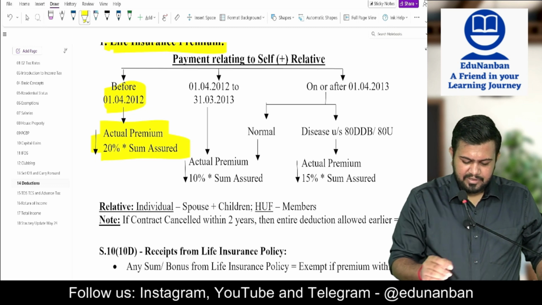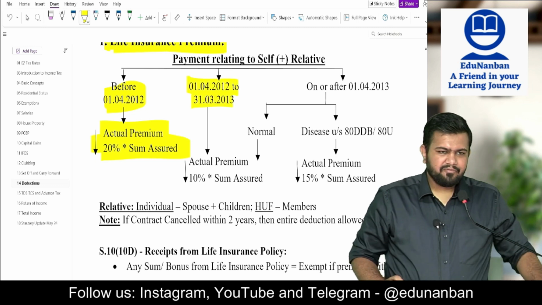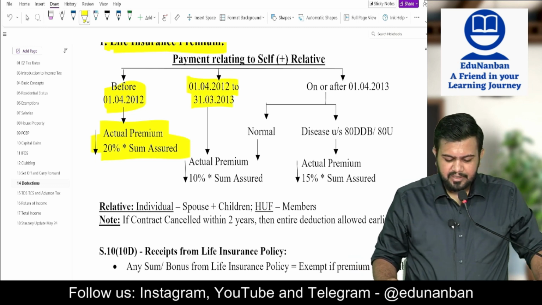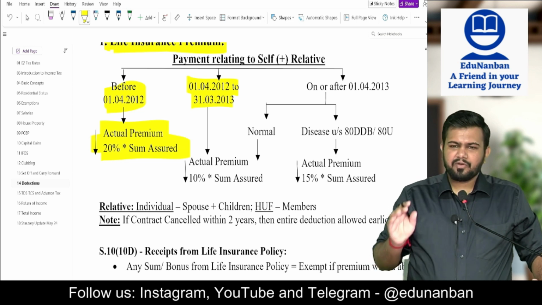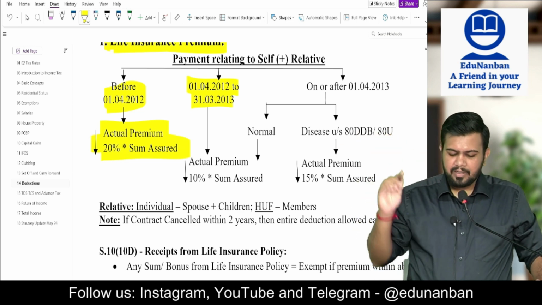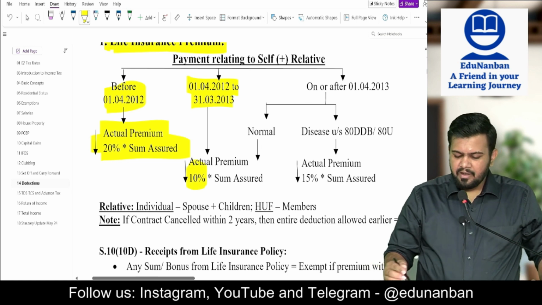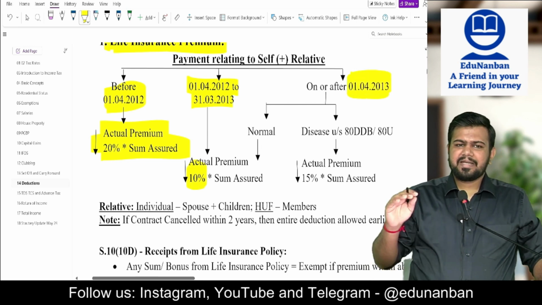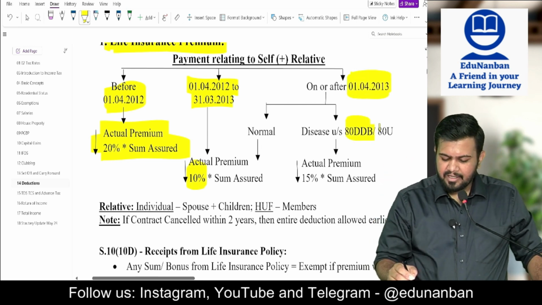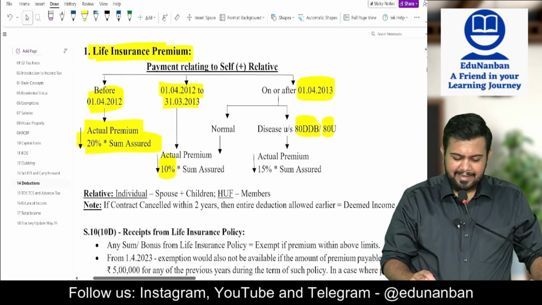If the policy was taken from 1/4/2012 up to 31/3/2013, or you can just say after 1/4/2012, the limit was changed from 20 to 10%. Then from 1/4/2013 onwards, they gave a benefit only to 80DDB, 80U category persons.